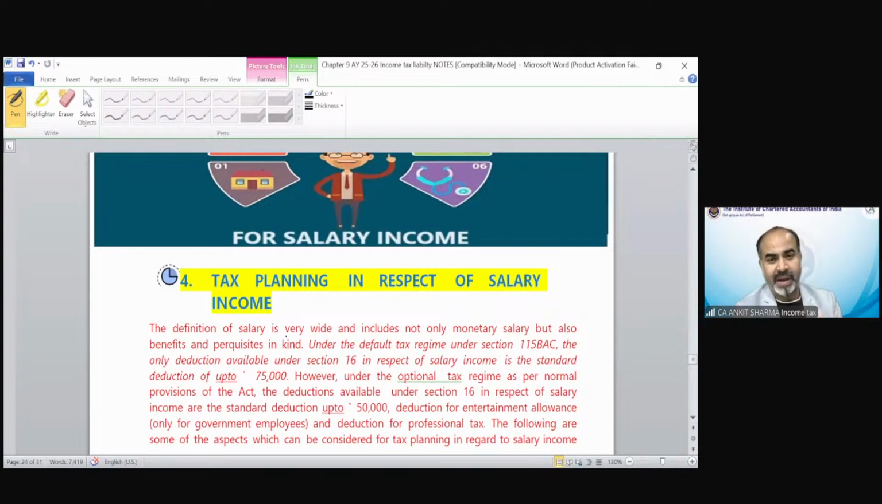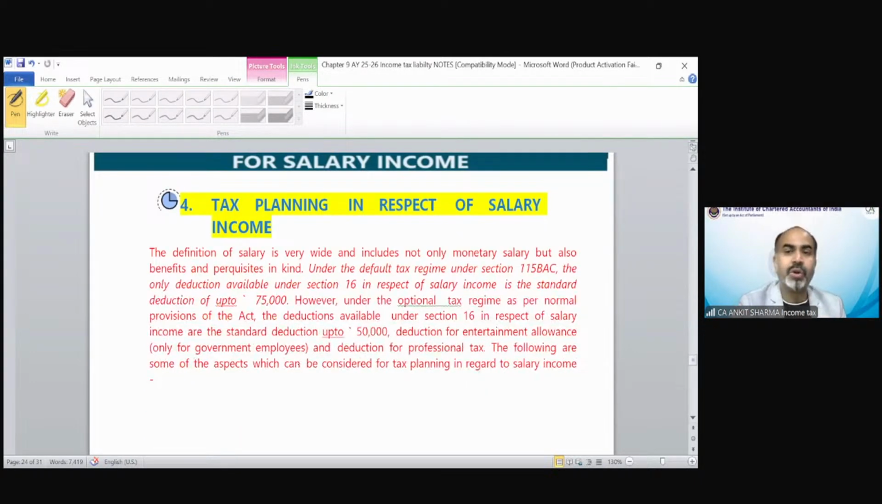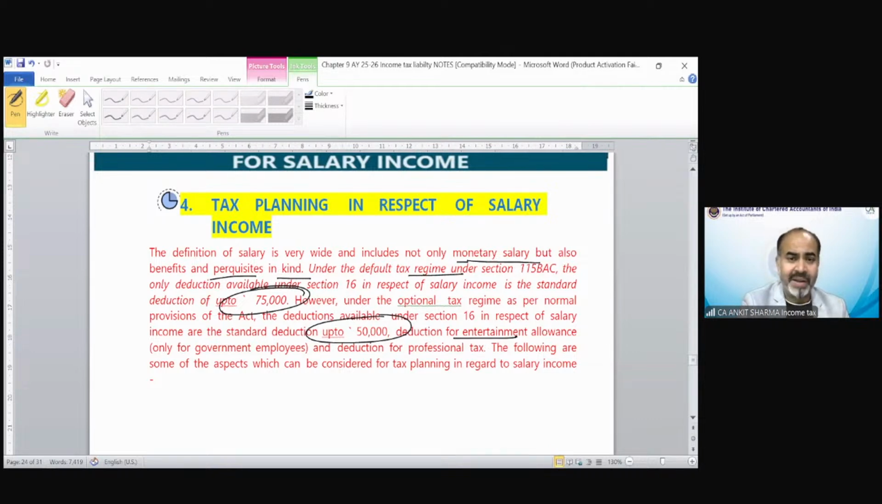So, tax planning in respect of salary income. The definition of salary is very wide and includes not only monetary salary, of course, we all know that. You will be able to solve this topic if you know the salary provisions, then you will be able to understand how we need to design that structure. There are solutions, questions, and also illustrations that we are going to discuss. But also benefit, perquisite in kind. Under the default tax regime under section 115BAC, the deduction is 75,000. In the normal case, 50,000. Deduction for entertainment allowance only for government employees, deduction for professional tax.